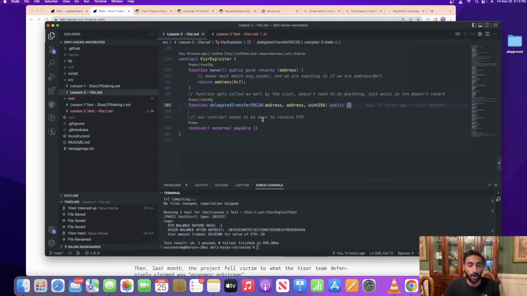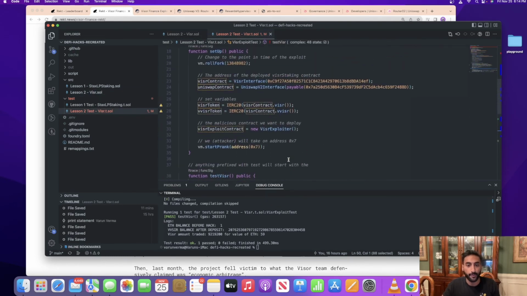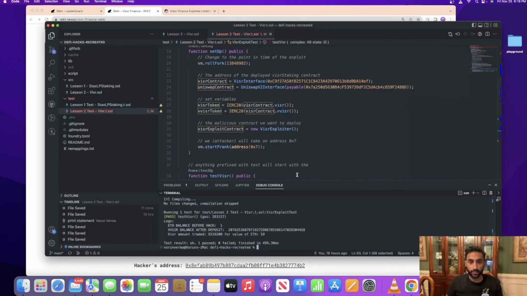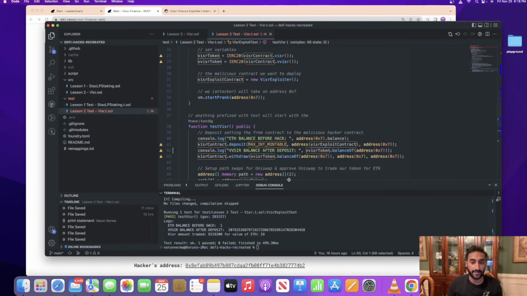In reality, all that we needed to do was make sure that the owner method was implemented and returned the address of message.sender, and that this method didn't get reverted. Oh, and real quickly, we also needed this receive method because this contract had to receive ETH. It needed permissions to be able to receive ETH, so we had to make sure that receive method was there. So there we go. That was the end-to-end explanation of how this hack happened.